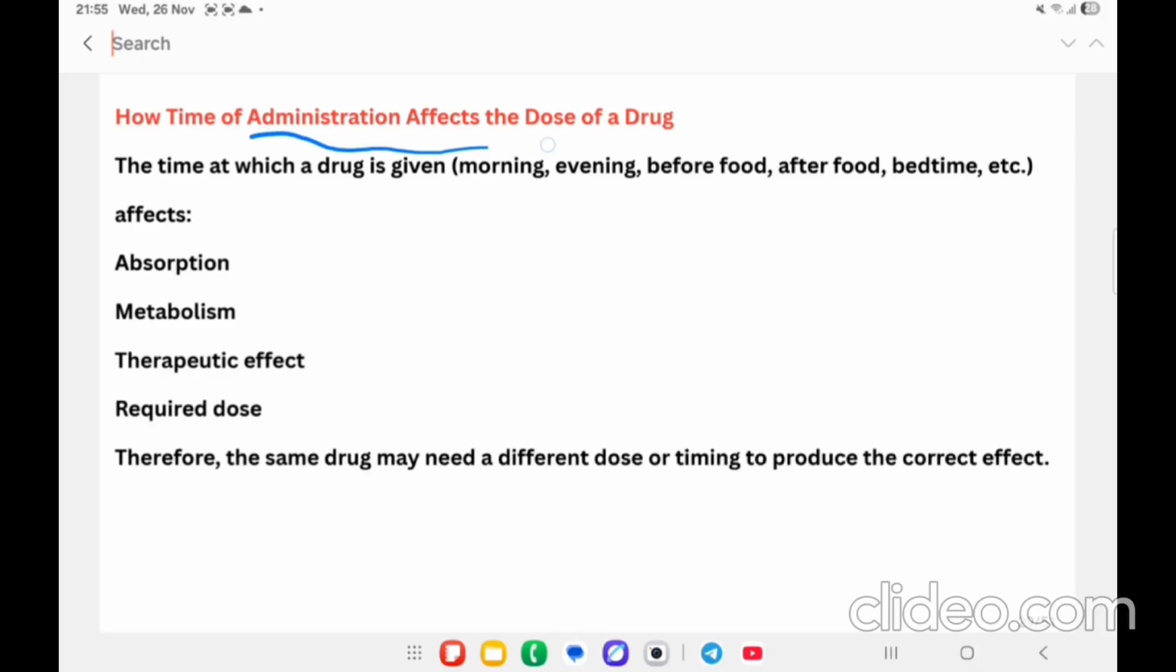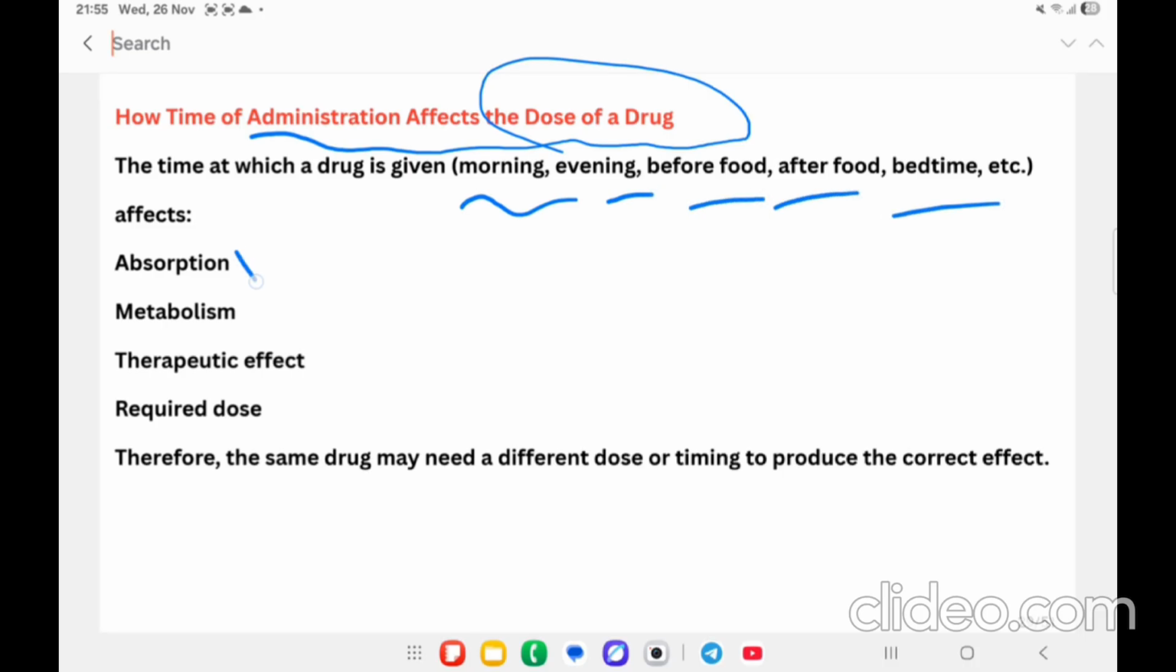Then the time of administration: how is it going to affect the dosage of the drug? The time of drug administration, mainly morning, evening, before food, after food, or at bedtime, is going to affect the absorption, metabolism, therapeutic effect, and required dose.